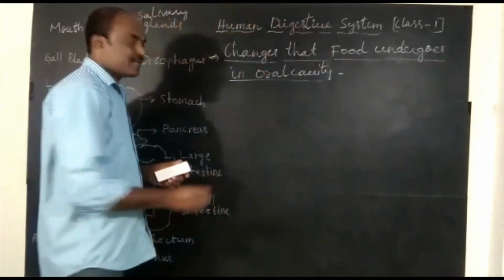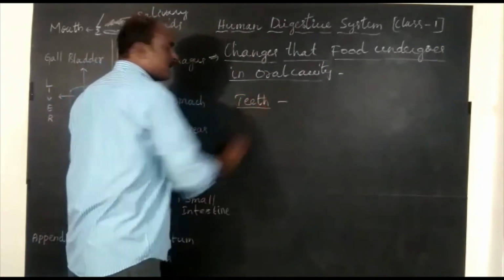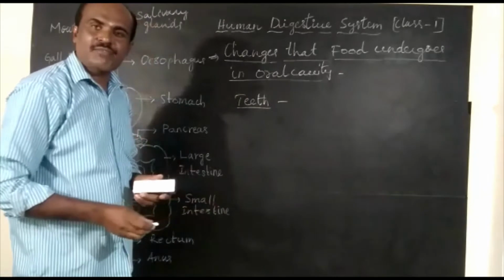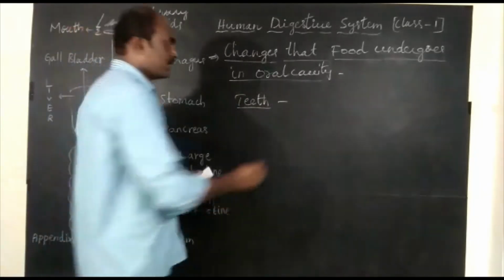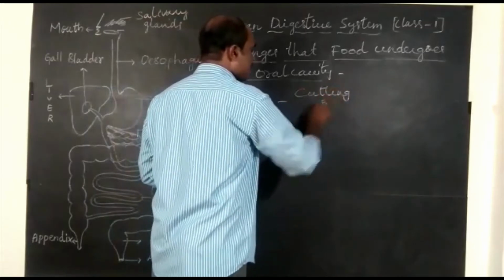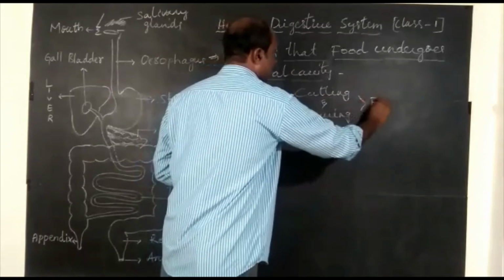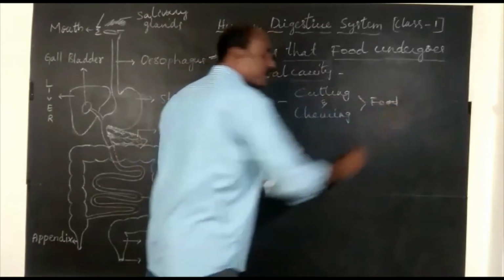In the oral cavity, there are teeth. Teeth help in cutting food material and chewing food material, cutting and chewing food into pieces.